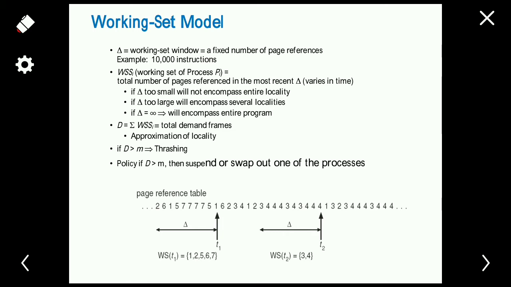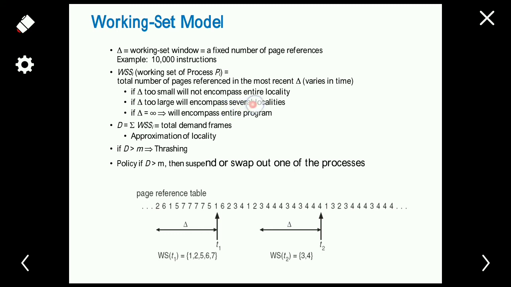We are going to know the accuracy of the working set depending on the selection of the delta working set window. If the delta is too small, then it will not encompass the entire locality. That means it is not going to cover the entire locality. If the delta is too large, then the working set will encompass several localities.